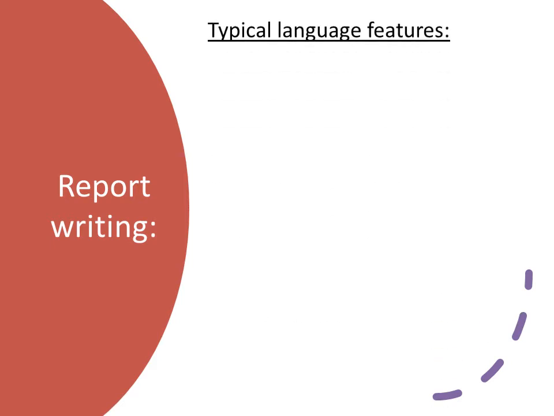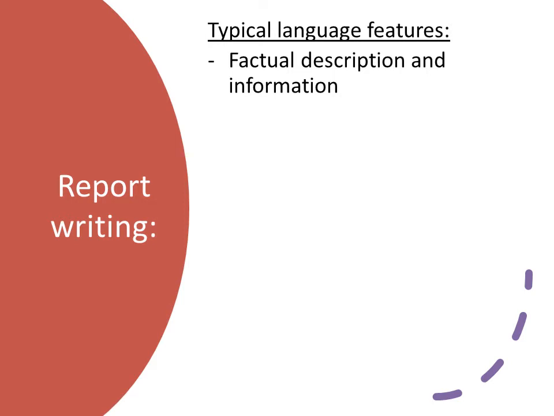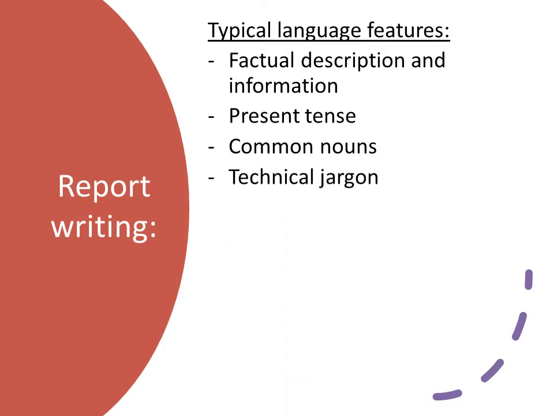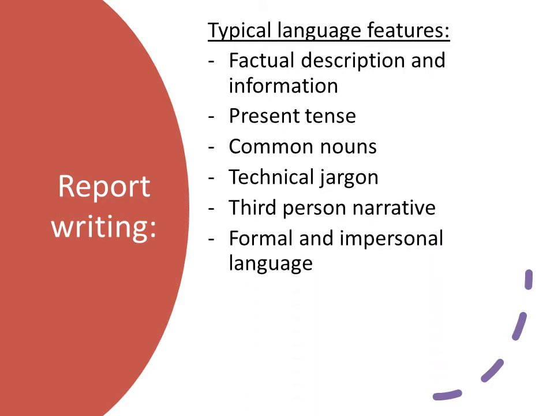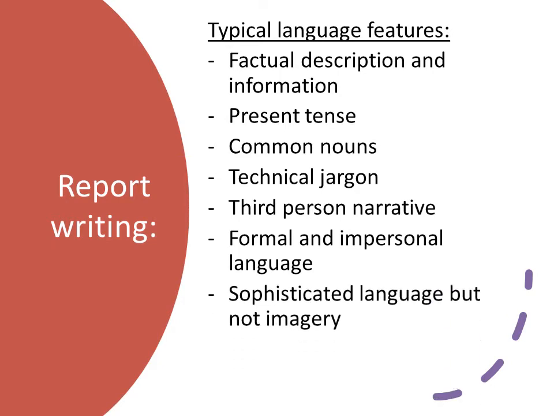So in terms of language features, there should be factual description and information. It should be written in the present tense, should use common nouns and technical jargon to make you sound informed, use a third person narrative, use formal and impersonal language, sophisticated language but not.